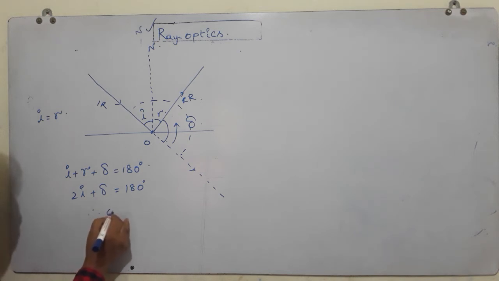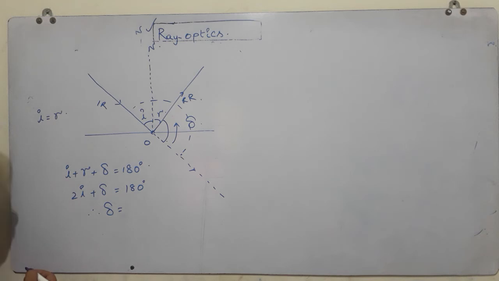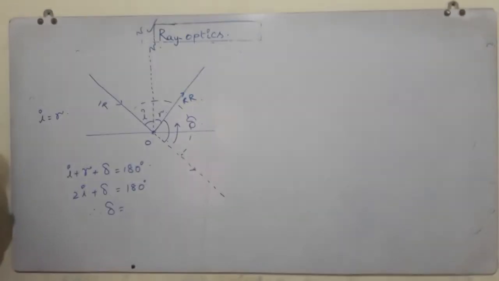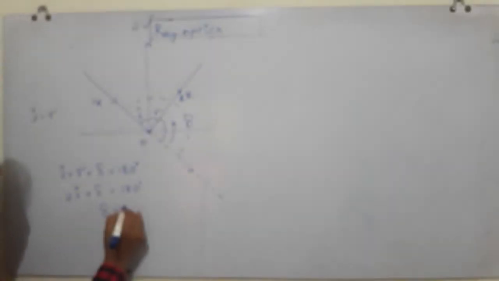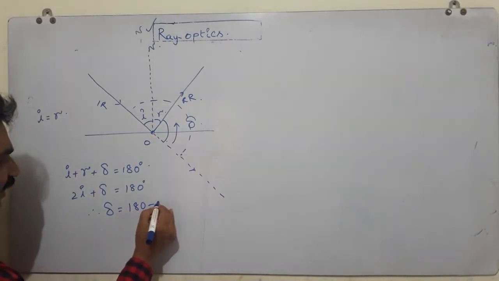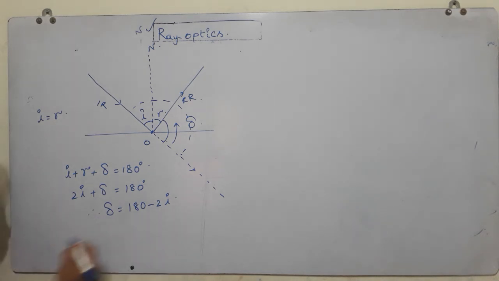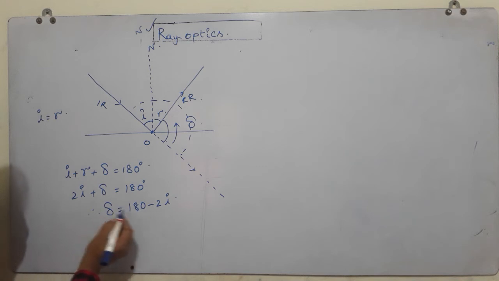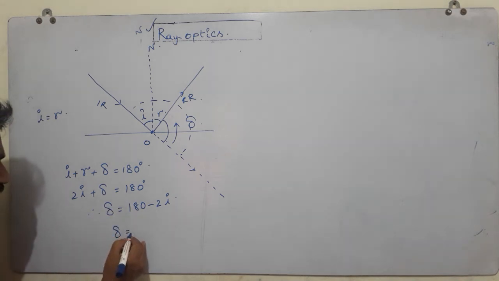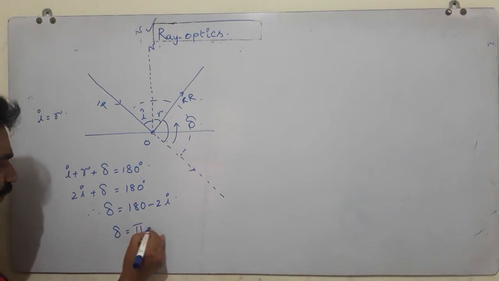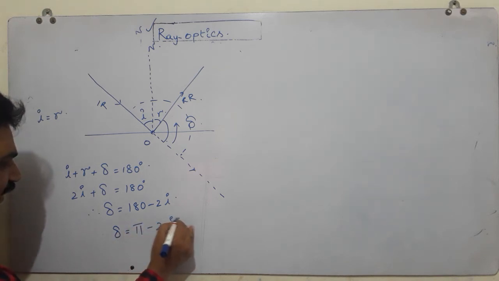Therefore, in case of a reflection, the deviation suffered by the incident ray is given by delta is equal to 180 minus 2I. If the value is given in radians, then delta is equal to pi minus 2I.